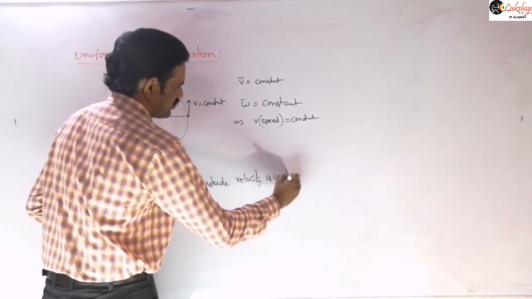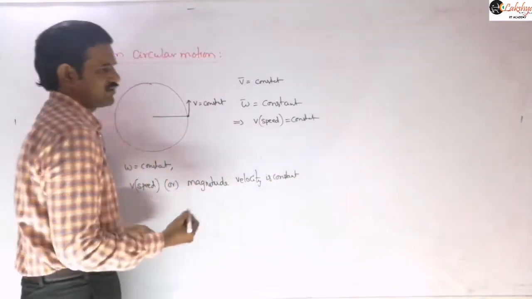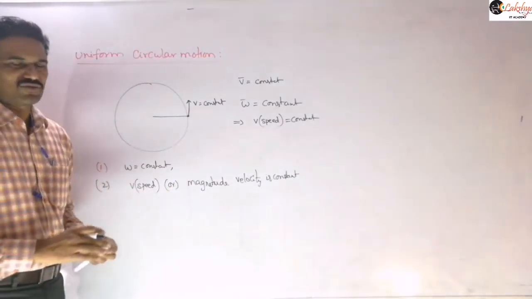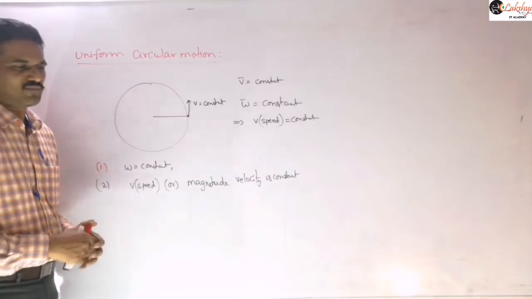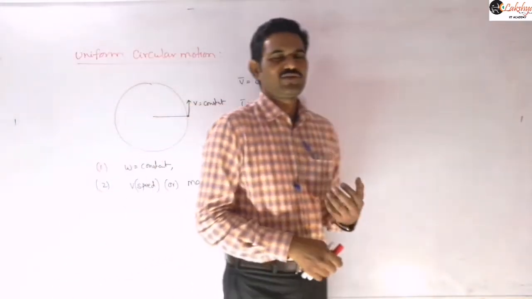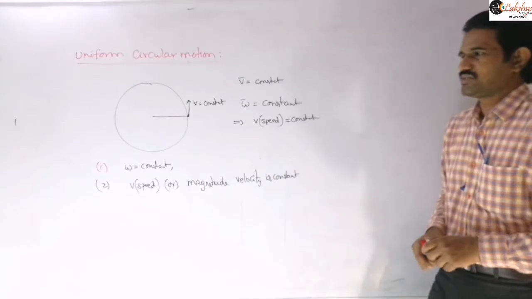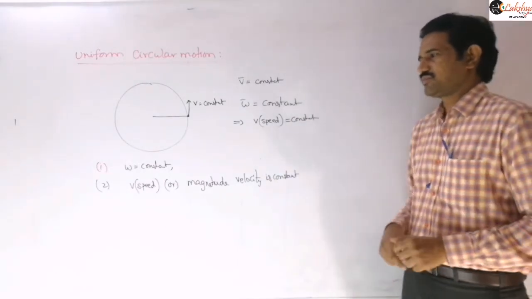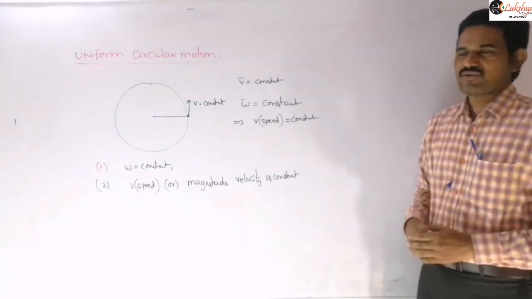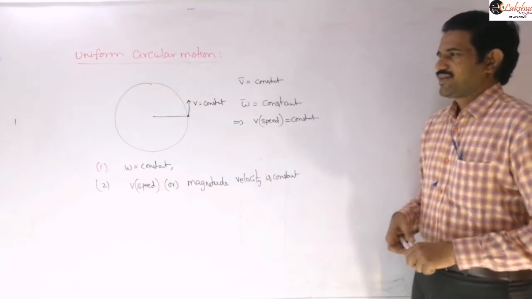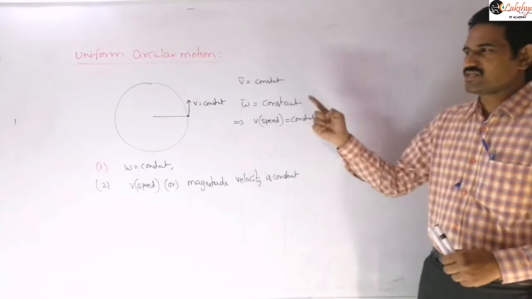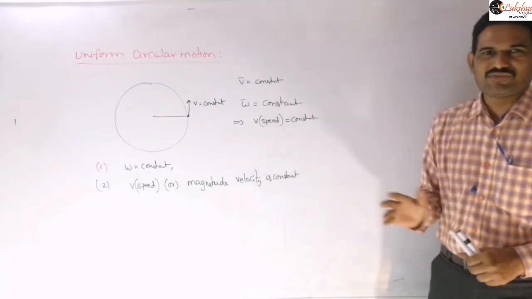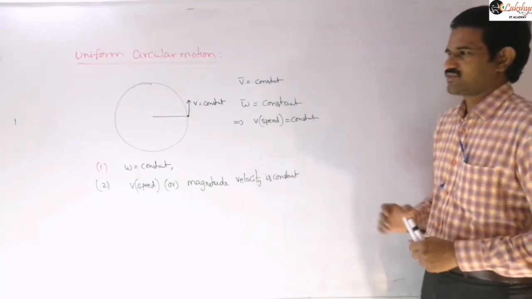In addition to these quantities, can you say any other quantities which remain constant in uniform circular motion? If these two are constant, then we say it is a uniform circular motion. Now I am asking, in addition to these quantities, which other physical quantities will remain constant? Can you say velocity is constant? Velocity is never constant in circular motion. In any type of circular motion, velocity is changing from point to point because the direction of that velocity goes on changing. So velocity is not constant.